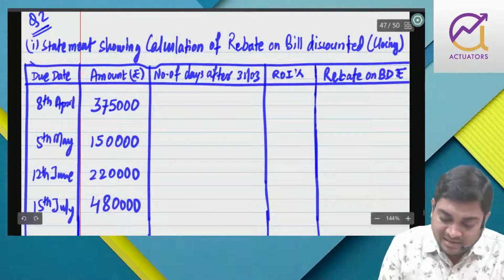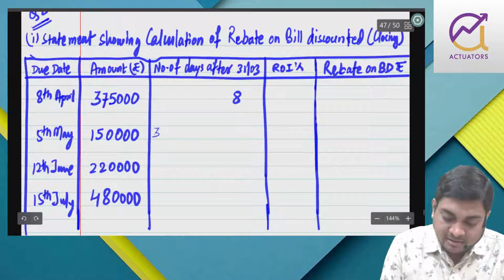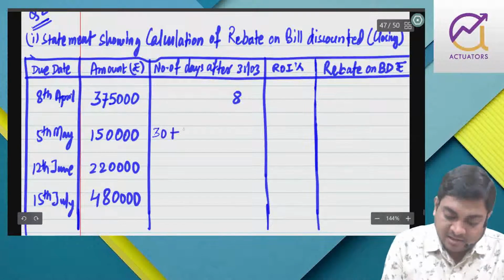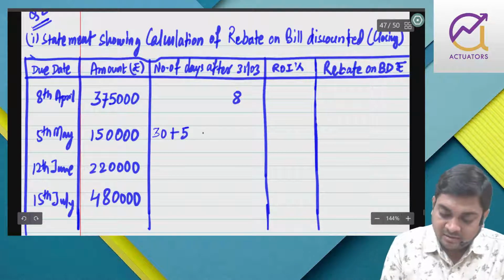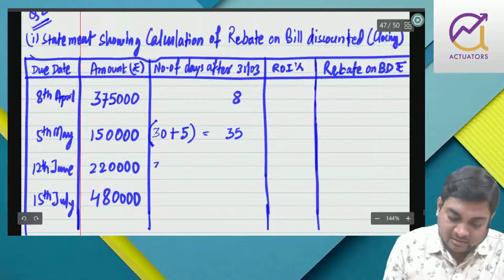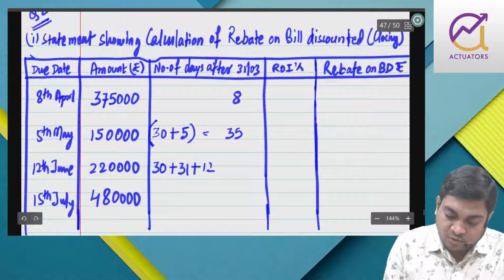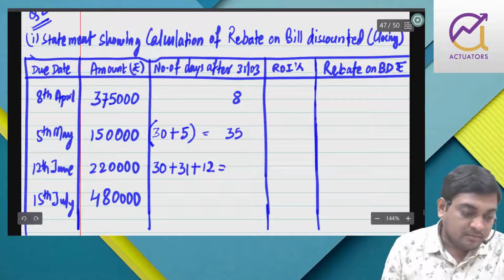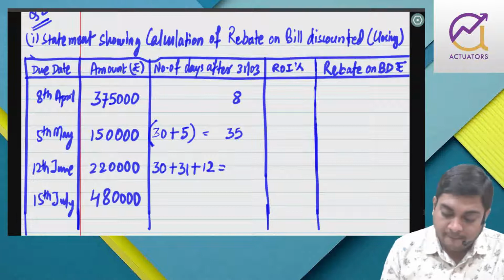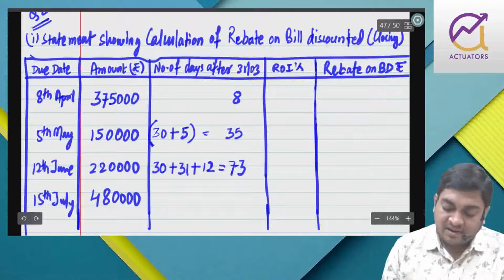So 8th April is 8 days. 30 plus 5, so that is 35 days. 30 plus May 31, June 12, that is 73 days.